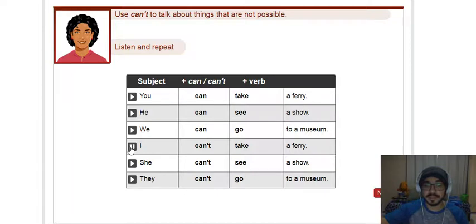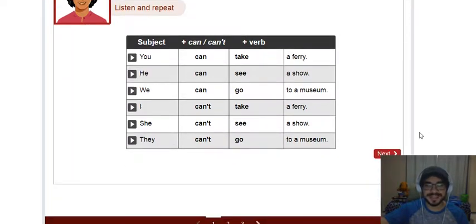Repeat, guys. I can't take a ferry. Okay, I can't take a ferry. Next one, repeat. She can't see a show. She can't see a show. Very good. Next one. They can't go to a museum. They can't go to a museum. Very good. You're so intelligent, guys.